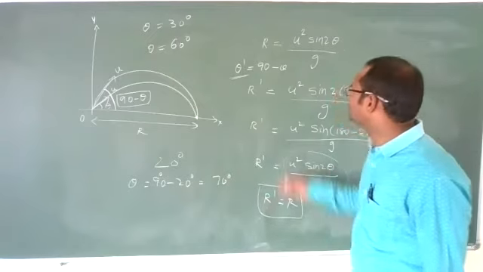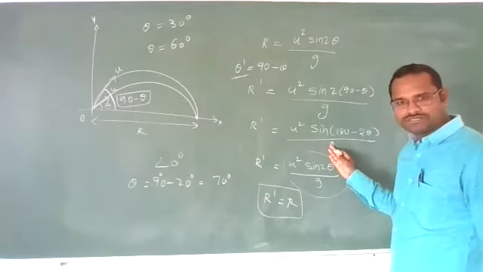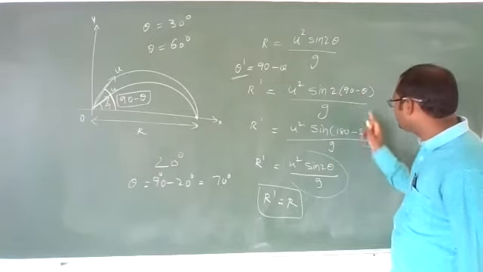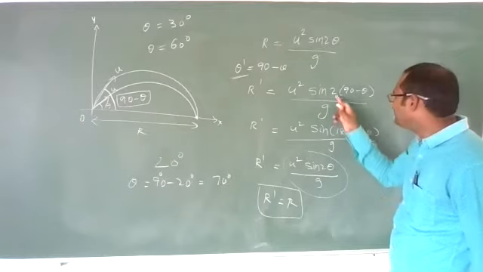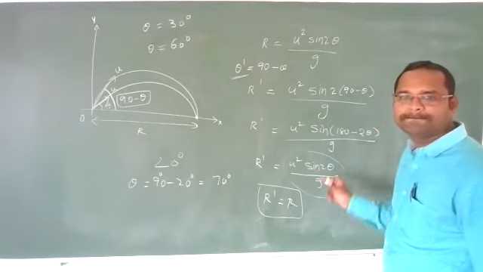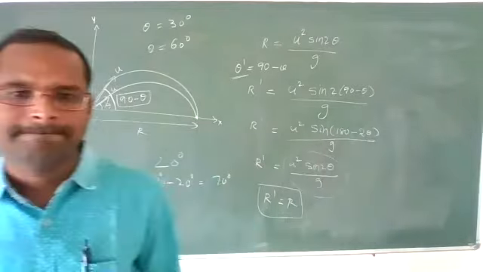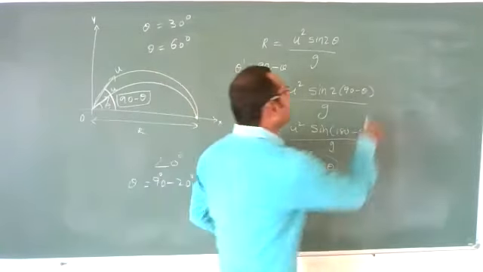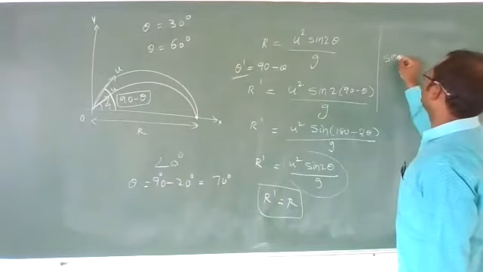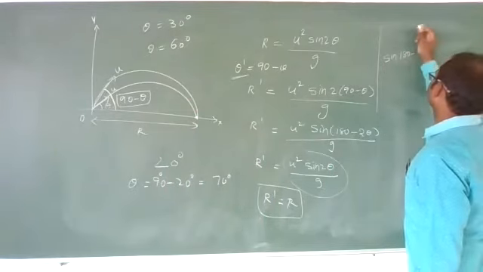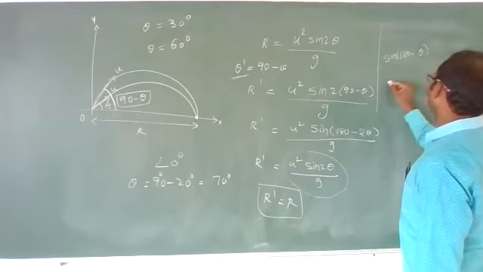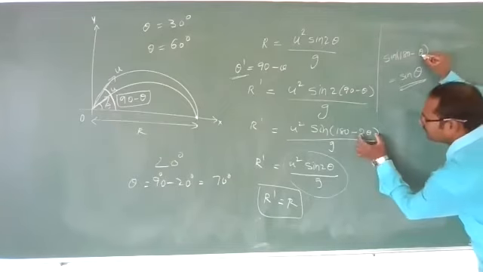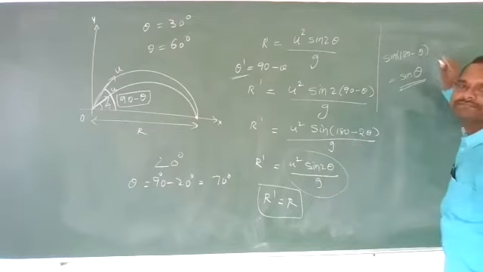Third step not understood? Which third step? This step: 2 into 90 is 180, minus 2 into theta, 2 theta. Multiply 2 with this angle. So always remember this point: sin of 180 minus theta is always sin theta. But in this case 2 theta is there, so it should be sin 2 theta. That's it.